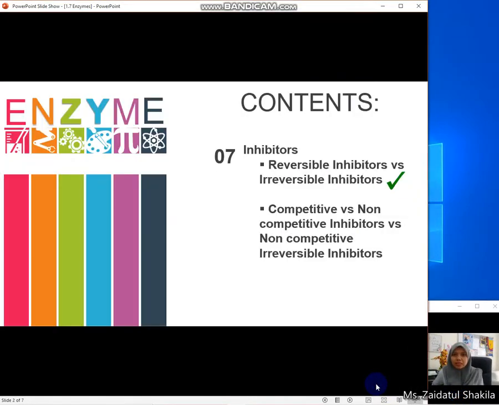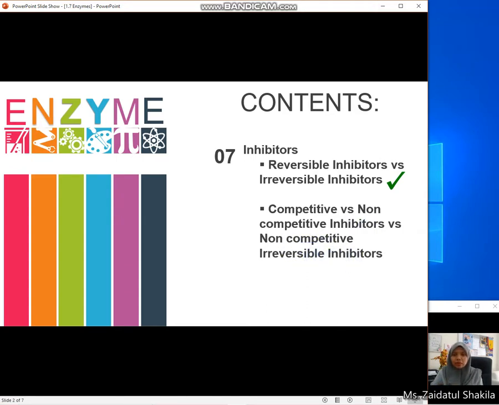Now let's talk about the main types of inhibition. It can be divided into three types. Number one, competitive reversible inhibition. Number two, non-competitive reversible inhibition. Number three, non-competitive irreversible inhibition.